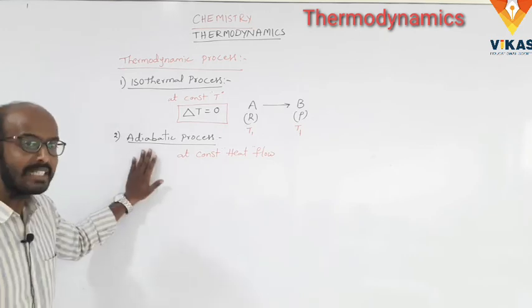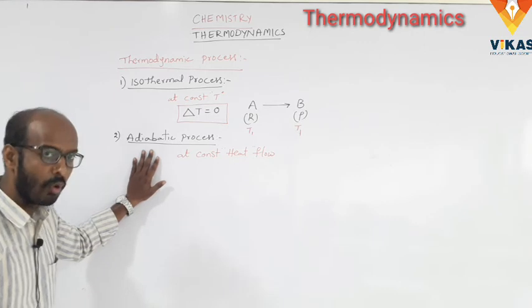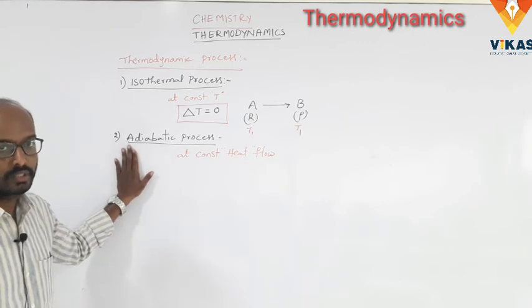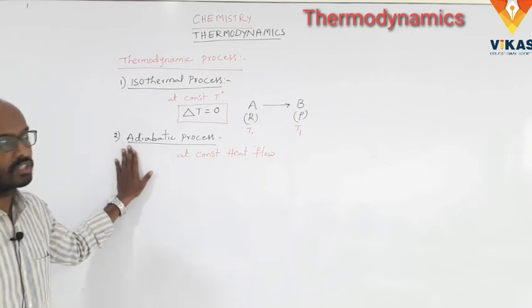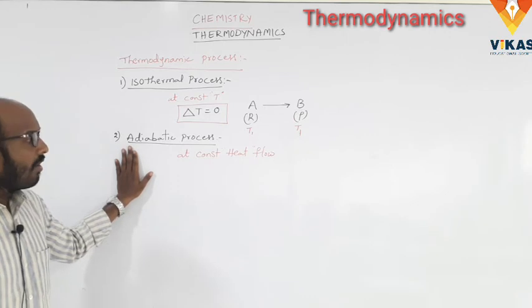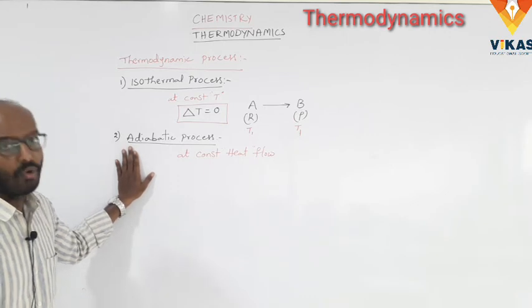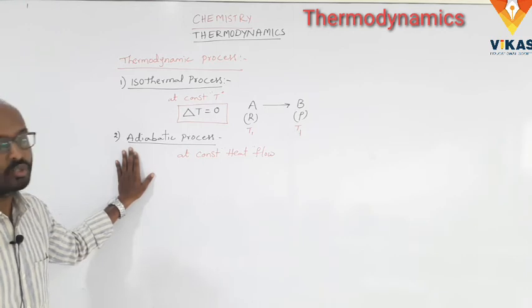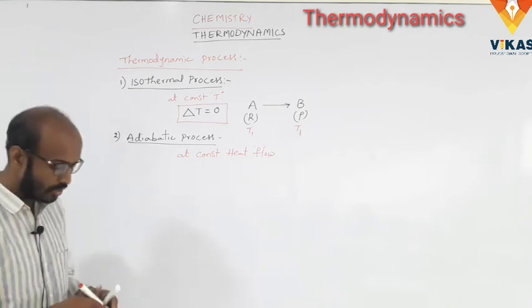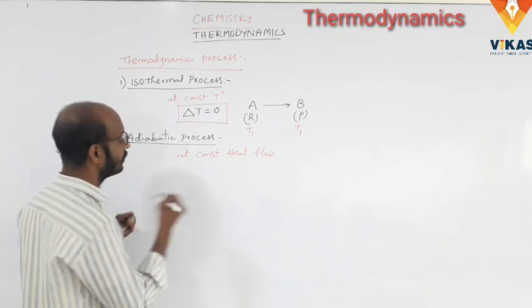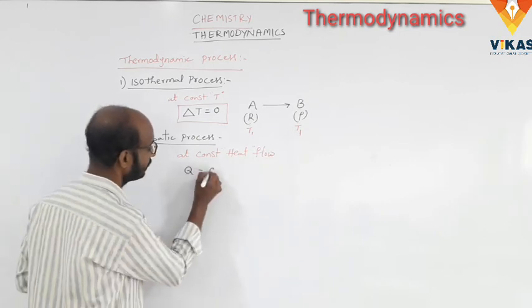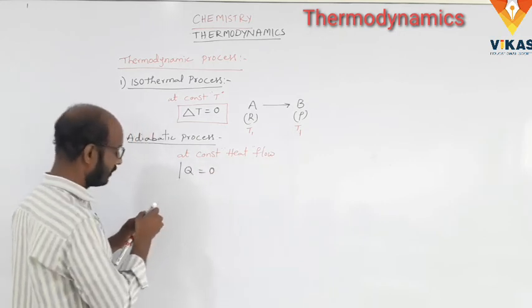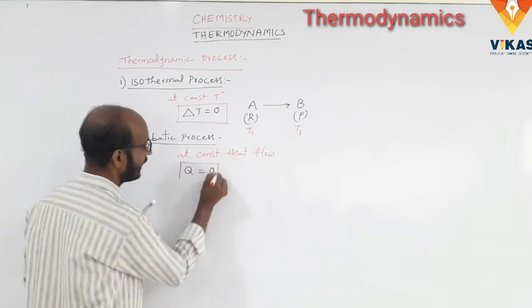The process in which the exchange of heat between the system and surroundings does not take place is called an adiabatic process. So here Q is equal to 0.